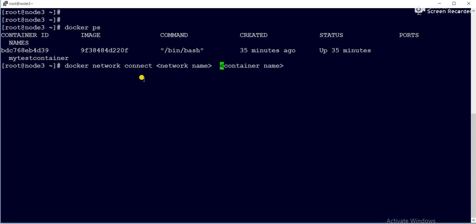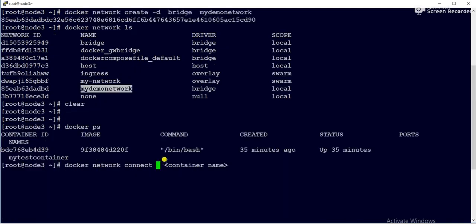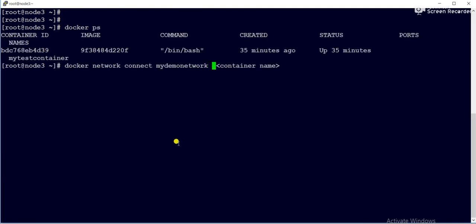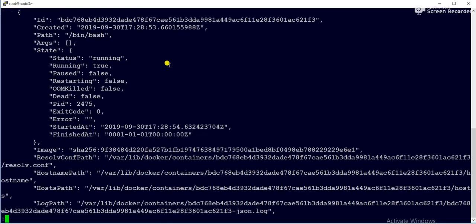So docker network connect, then the network name. What is my network name? I want to attach my demo network. Then the container name. What is my container name? My test container. Now it got connected to my demo network. If I go with docker inspect, then the container name, I will get the network information.